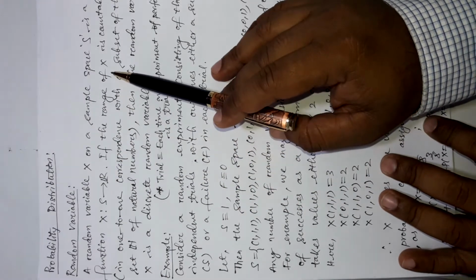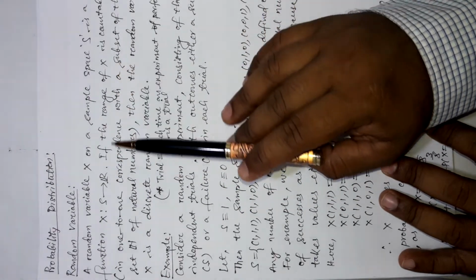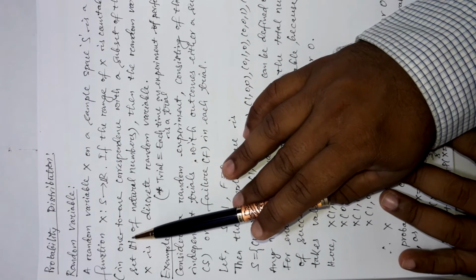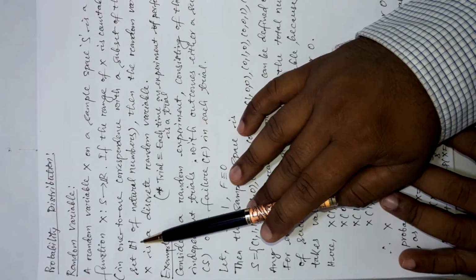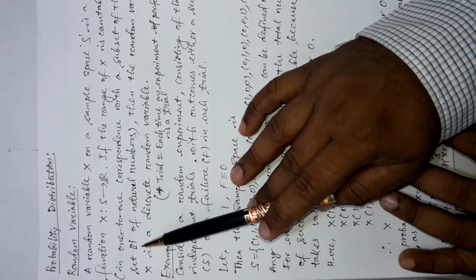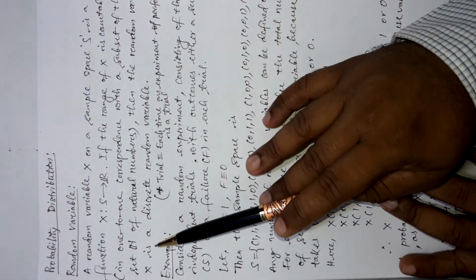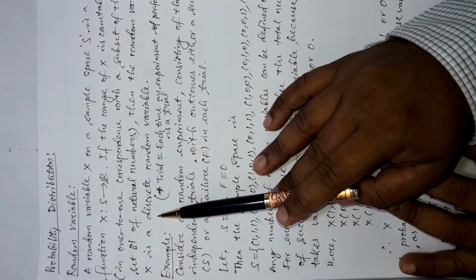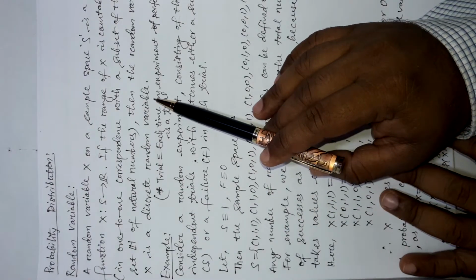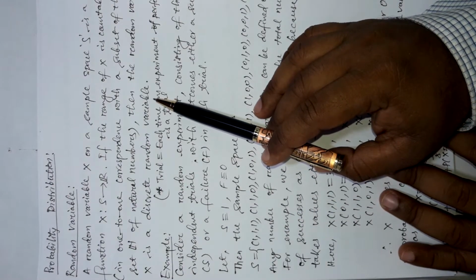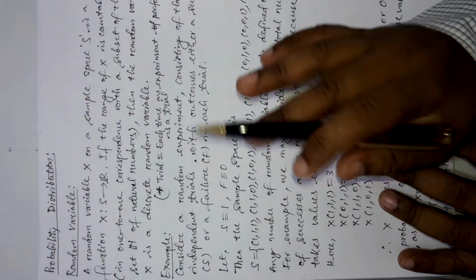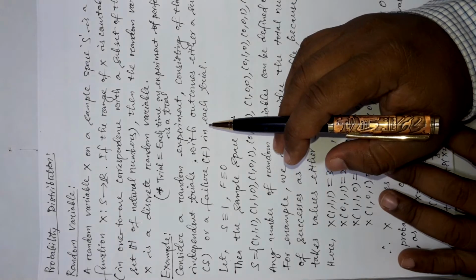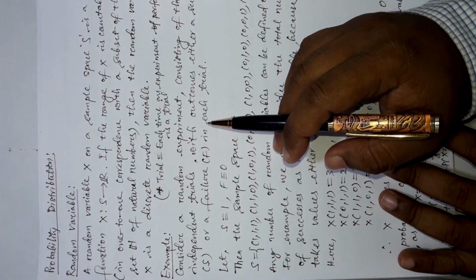Now, if the range of X is countable, that is in one-to-one correspondence with a subset of the set of natural numbers N, then the random variable X is called a discrete random variable. Okay, friends, and in this whole topic we are going to discuss discrete random variables.